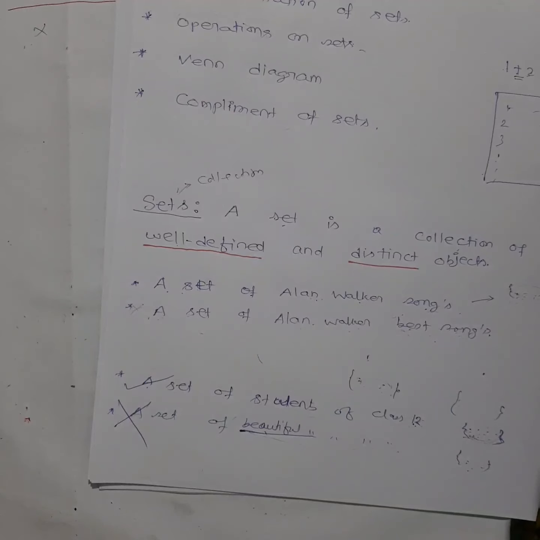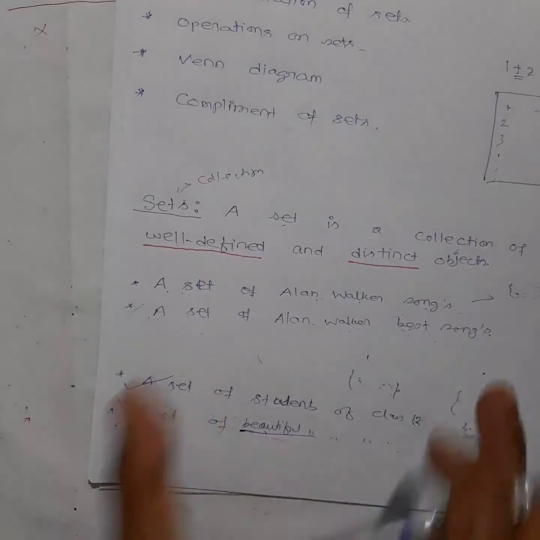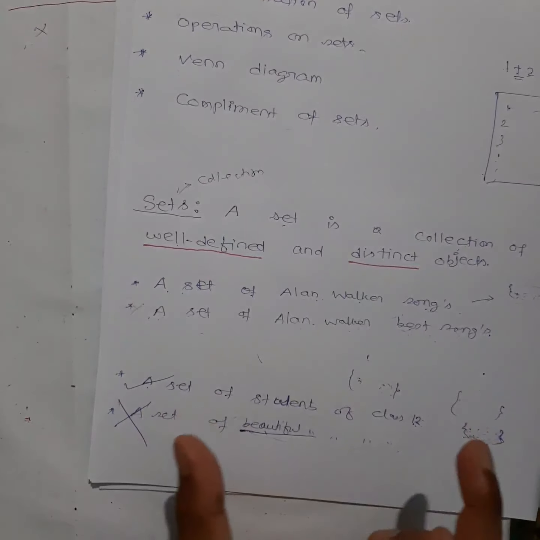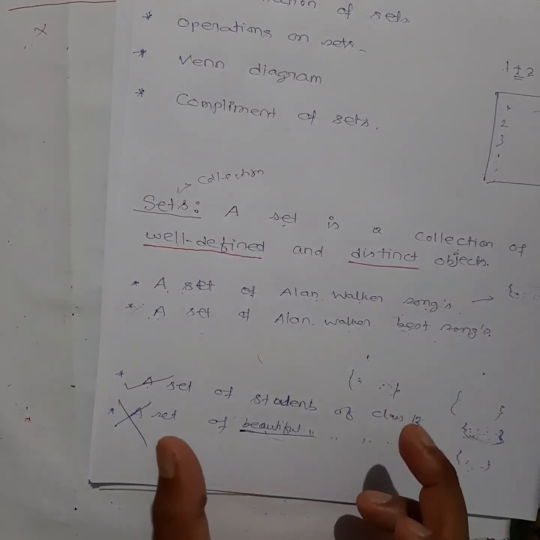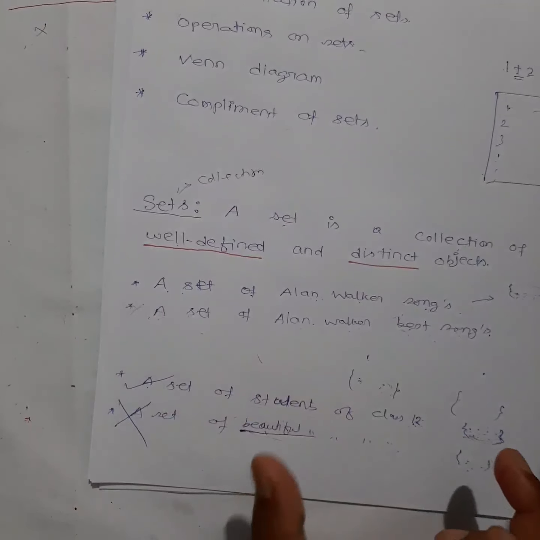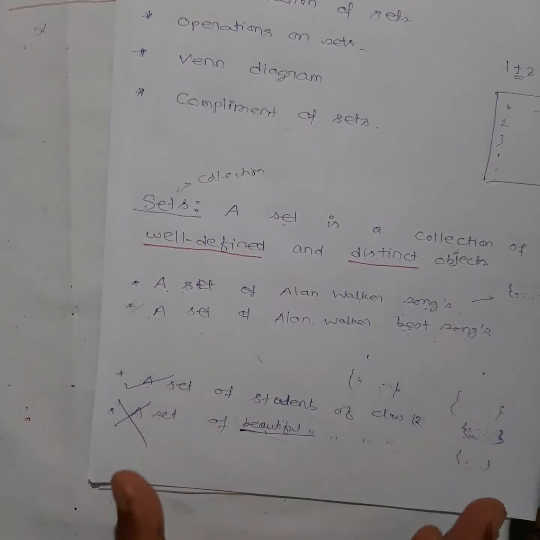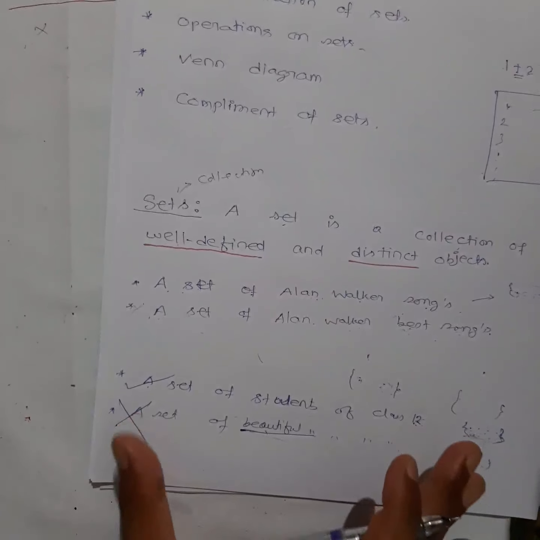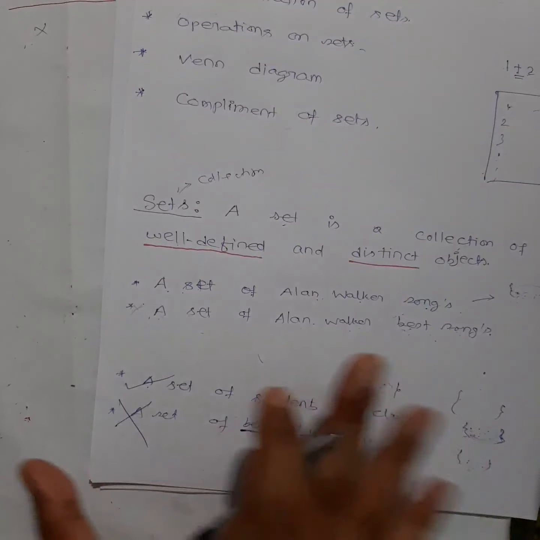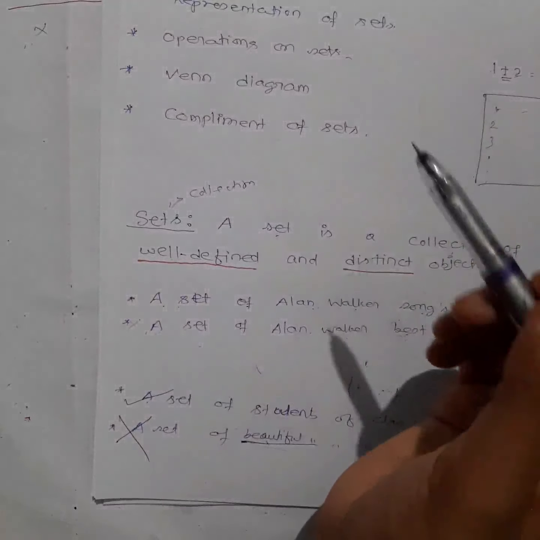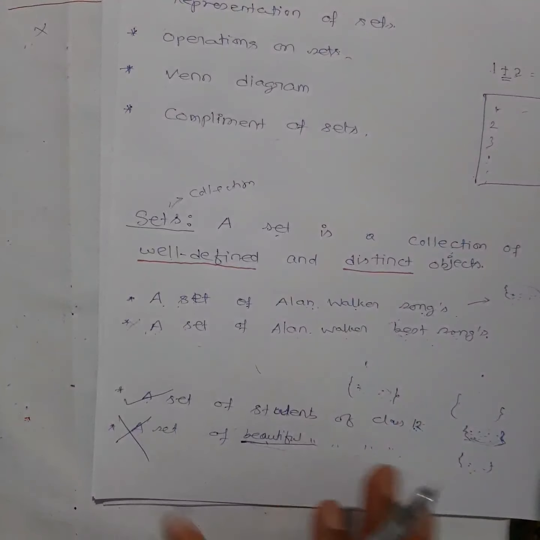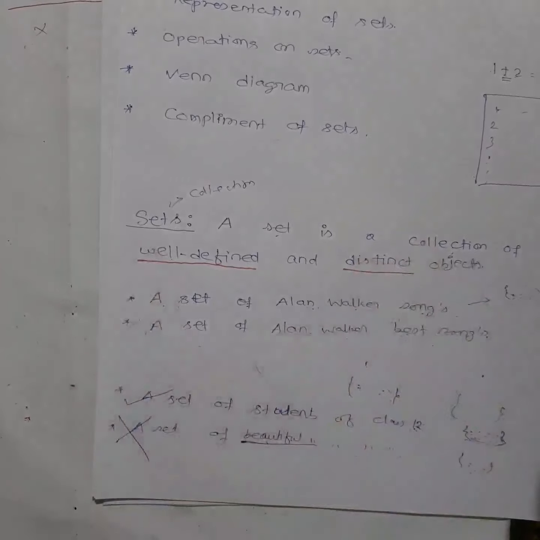I hope you have got the idea. If you have some examples or questions in your exercise, you can see those exercise questions and try to solve the problems. Then only you will understand whether the definition is clear or not. In the next video I will discuss this again. So for today I will stop here. Just see all those questions in your exercise. You can solve some of the questions from the exercise based on this definition.